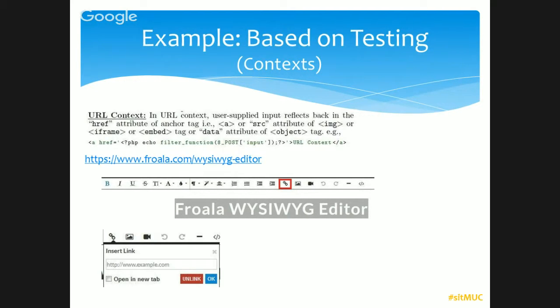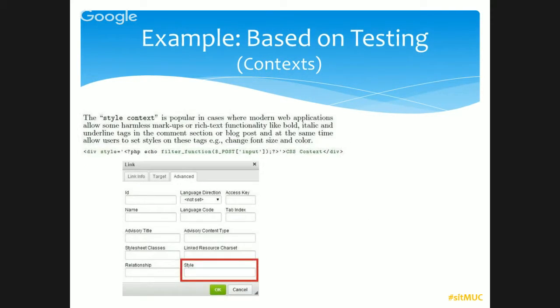The reason I'm telling you all these contexts is that attackers can only attack through the context, otherwise no. We will see. Similarly, we have the style context, another one. There are many applications and sites that give you the option to set up your own style, and again it is written back as the style attribute. So let's go ahead.